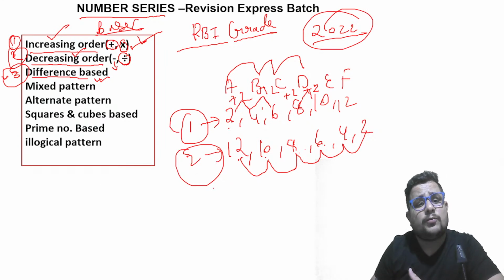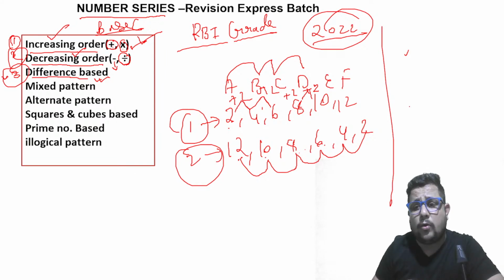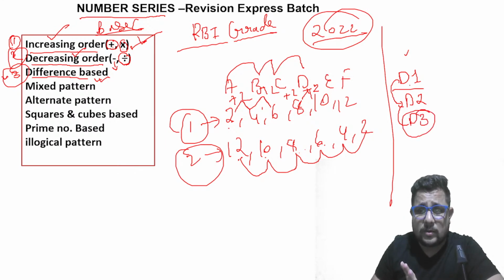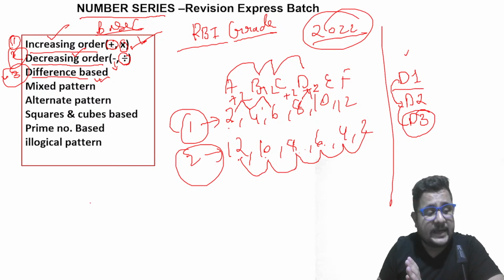Now, why I mentioned difference, why it is so important, that you have to understand now. Sometimes a single difference will work out for you. Sometimes you have to calculate the difference of the difference. And sometimes the difference of the difference is the maximum; they will give you up to 3 differences. What is the first difference, second difference, third difference? That also you will keep in mind. How will we come to know what the first difference, second difference are? So here I am explaining to you.